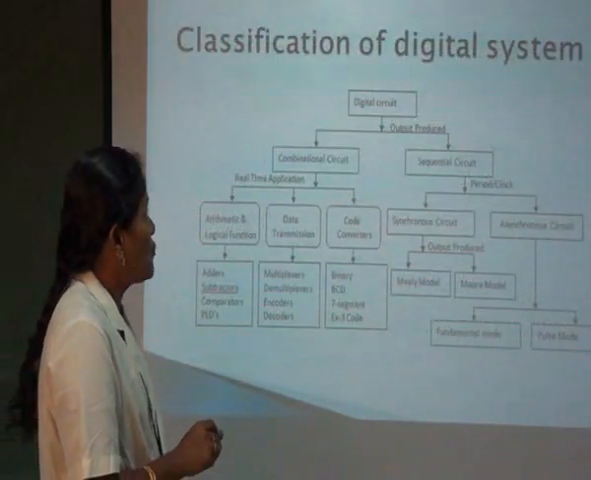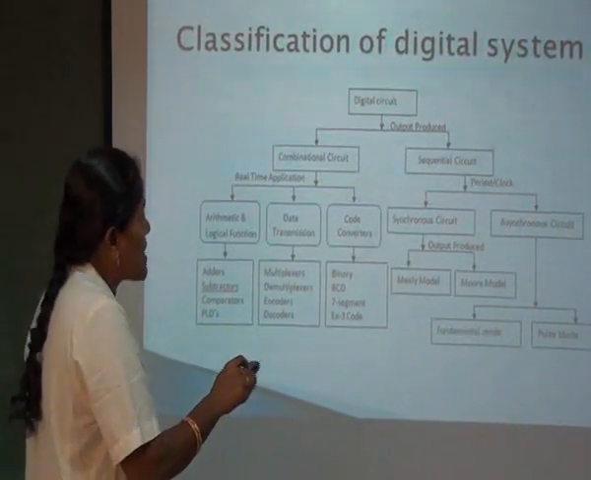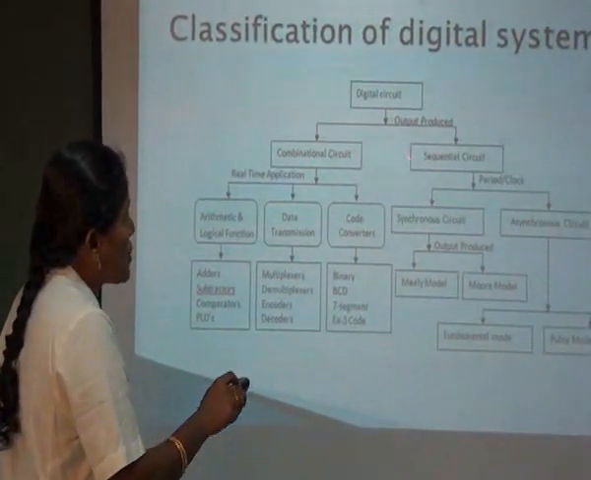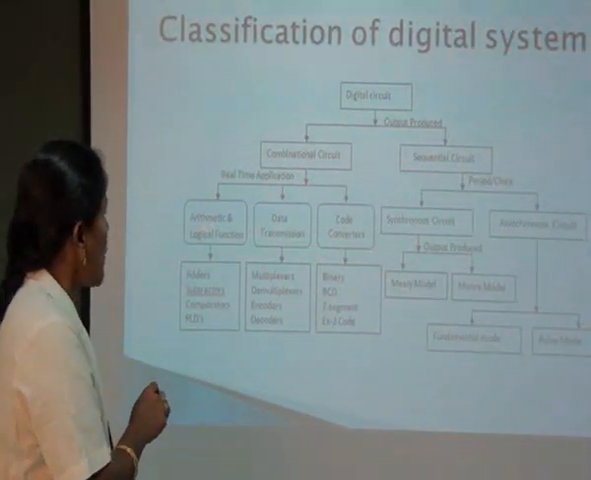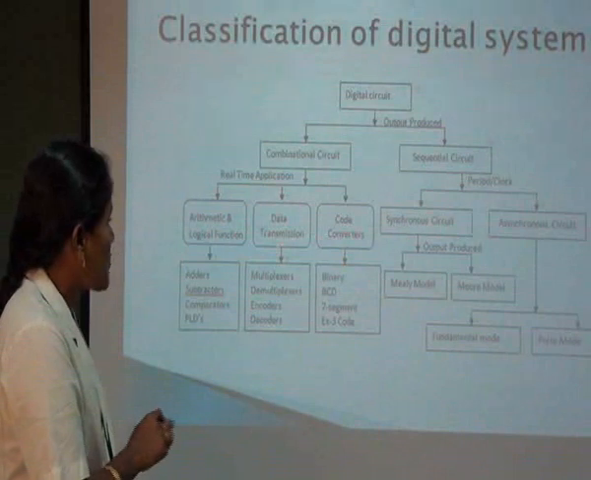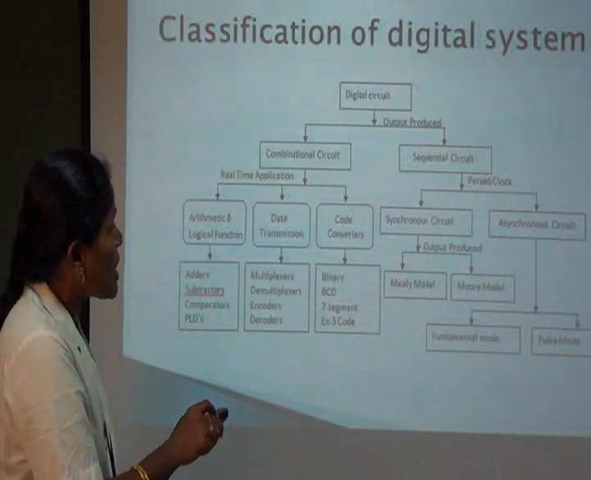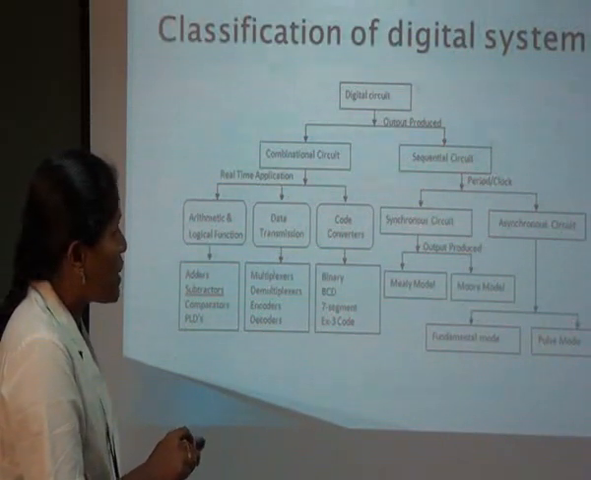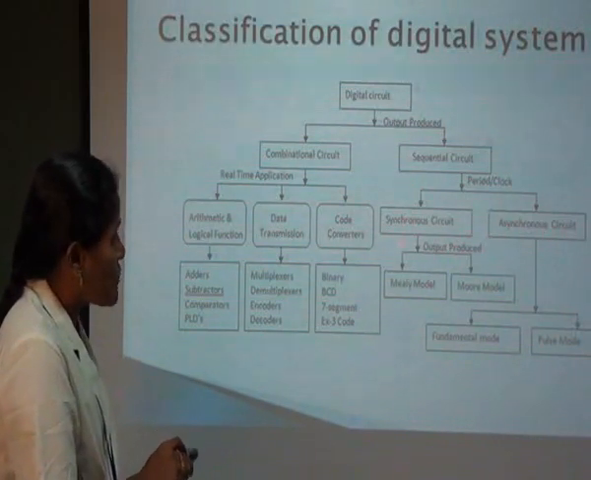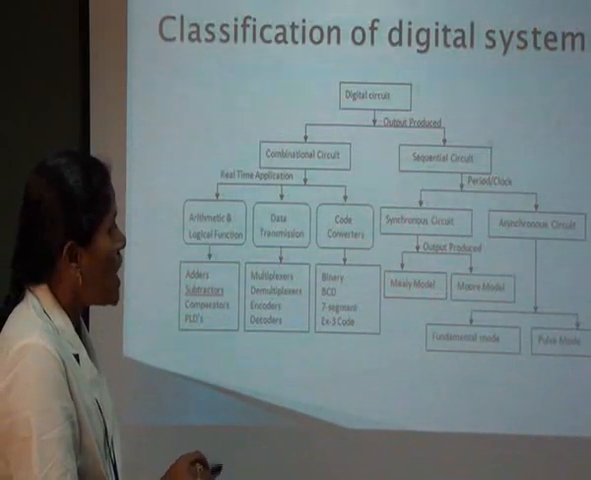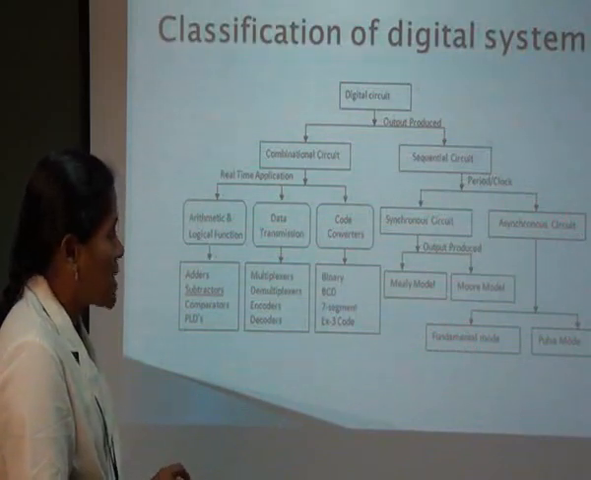Then overall, the full classification of a digital system is: first, a digital system based on the output results is subdivided into combinational circuit and sequential circuit. Combinational circuits are further classified based on their applications: arithmetic, data transmission and code conversion. The blocks below indicate examples of the previous block. In the sequential circuit, based on the clock, it is subdivided into synchronous and asynchronous circuits. Then once again, based on the output, it is further subdivided into the Mealy model and Moore model. Asynchronous circuits are classified into fundamental models and pulse models.